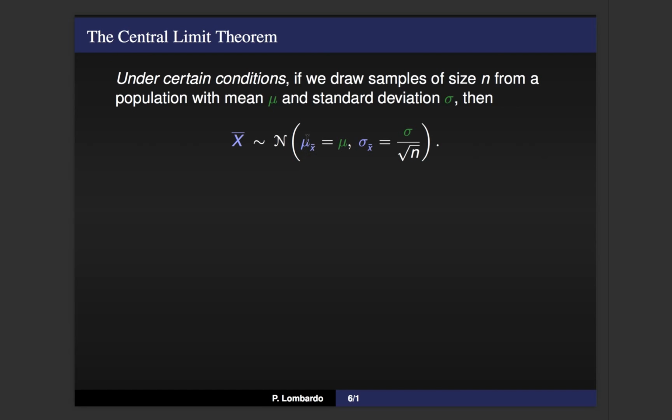The expected value for our sample mean random variable is the same as the mean for our population. Okay? So in terms of parameters, the means here aren't going to update when we start talking about sample means versus population means. What does update is your standard deviation. When we're talking about the standard deviation for x bar, the standard deviation of the sample means that we would see appearing, what we can do is take the standard deviation of our population, our original sigma, and divide it by the square root of n, or the square root of our sample size. This is going to give us a distribution for our sample means.